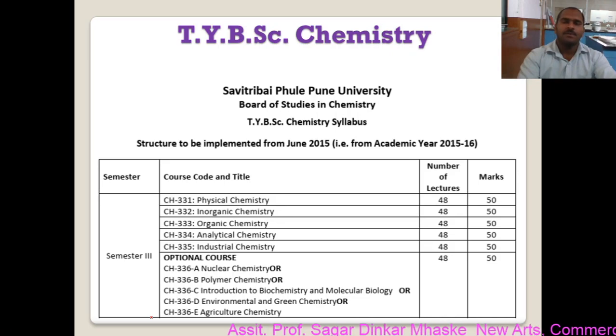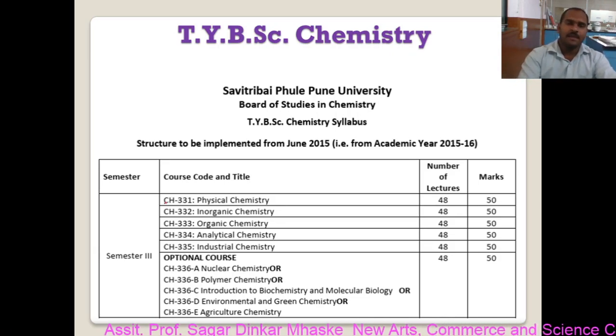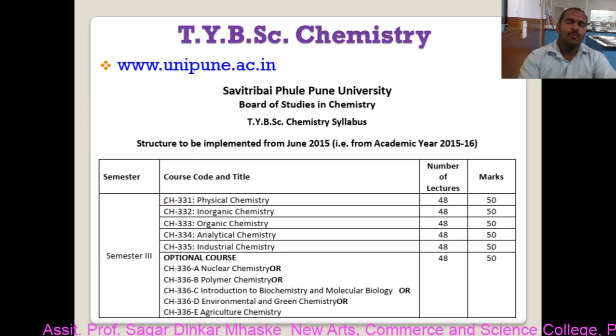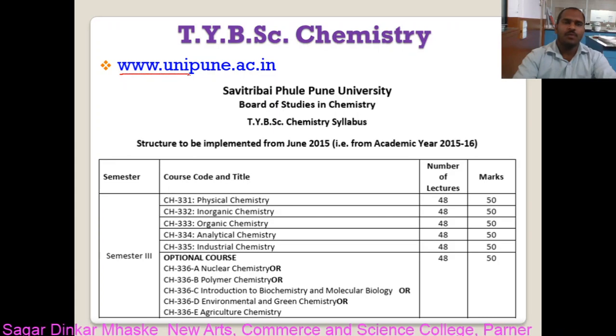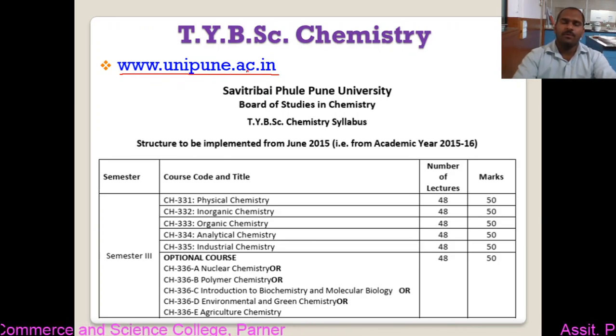Okay friends, so here we have the TYBSc chemistry syllabus. From where can we get this syllabus? We can get it from the university site, that is www.unipune.ac.in. On this site, when you click, you get the syllabus. How do we get it?